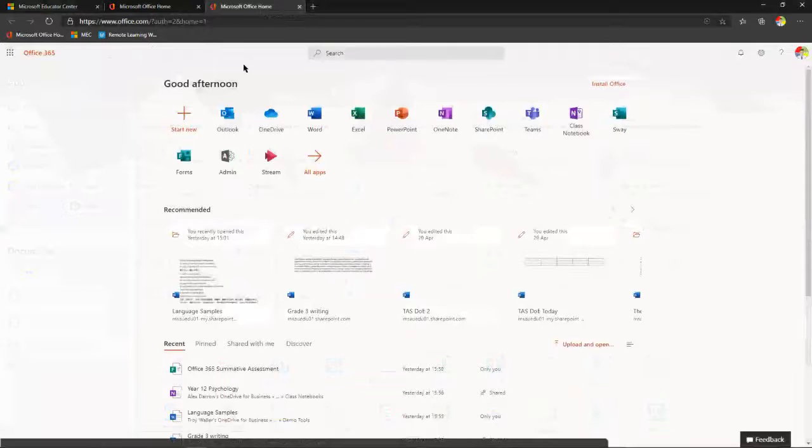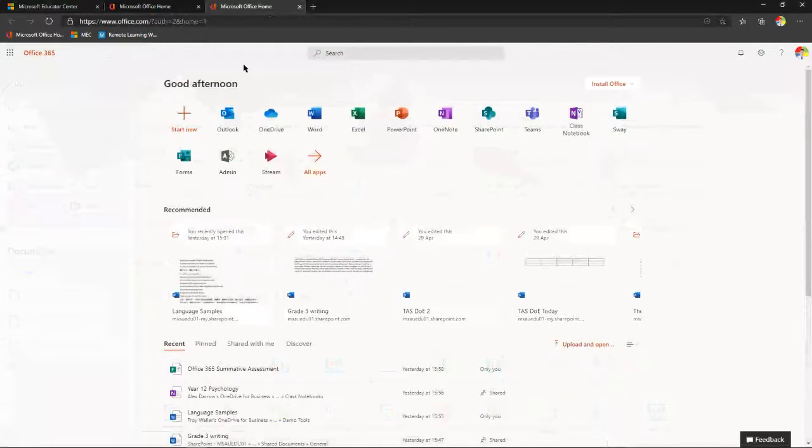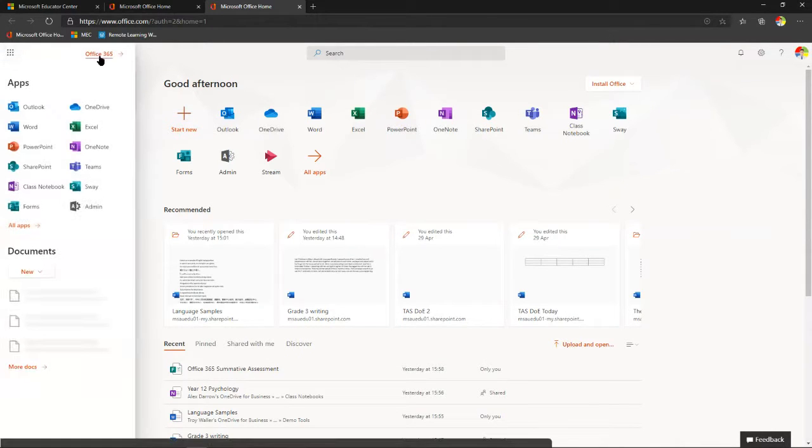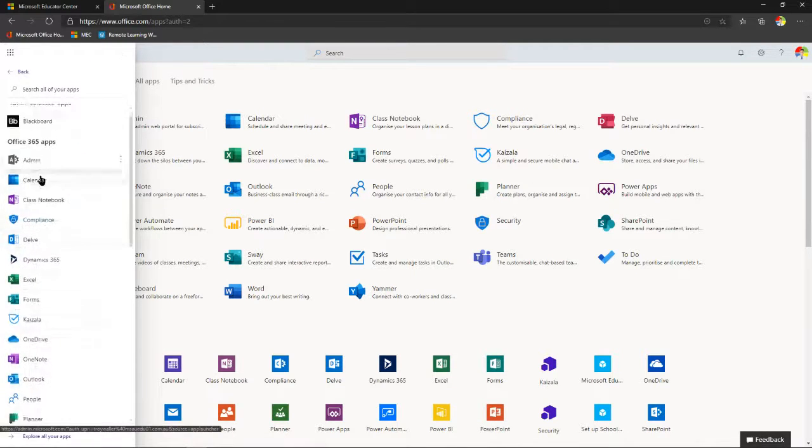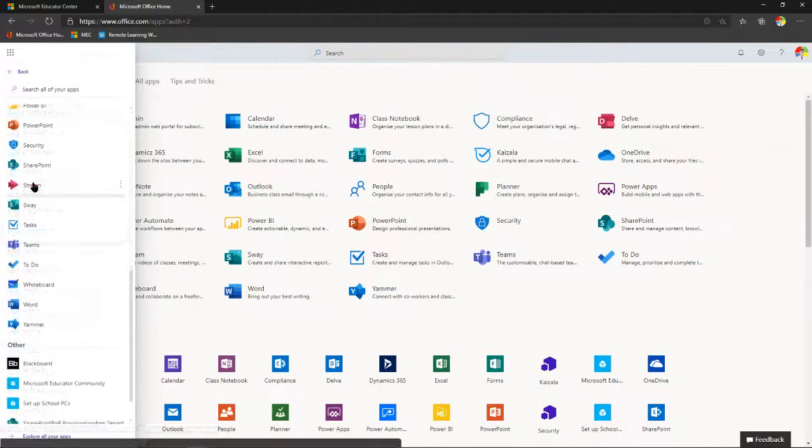So if I'm playing around in some other part of Office and I get a bit lost, it's easy. I just come over here to the app launcher, click on Office 365, and that will take me back to my start page. The other thing too is you can see when I open my app launcher, some of my apps come up, probably the ones I'm most likely looking for, but I can still click on all apps here and access them from there. All right, so that's pretty cool.